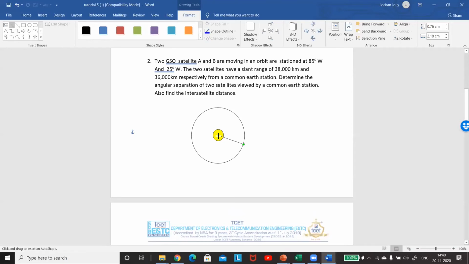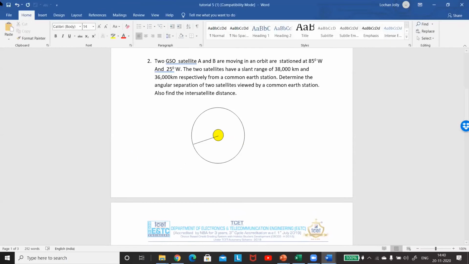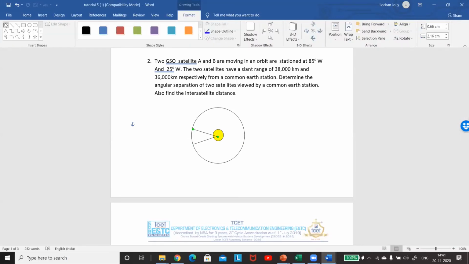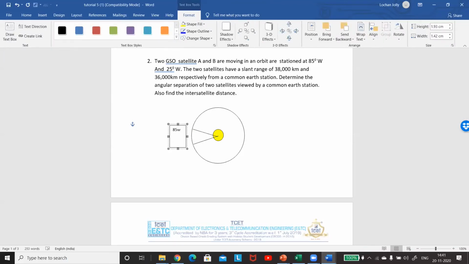Both are on the west side, so I'll just move it here. One is at 85 and the other is at 25 west.